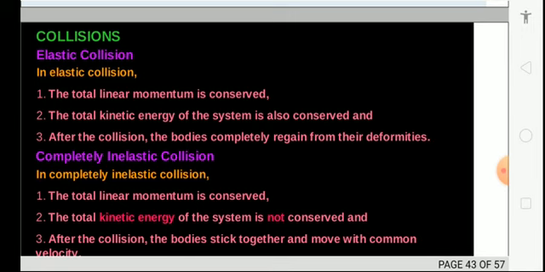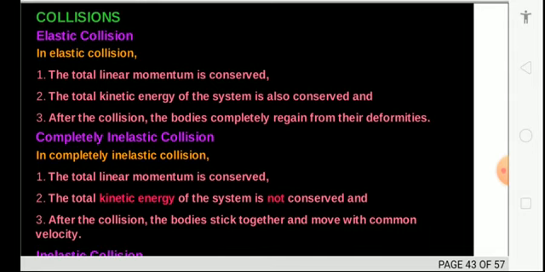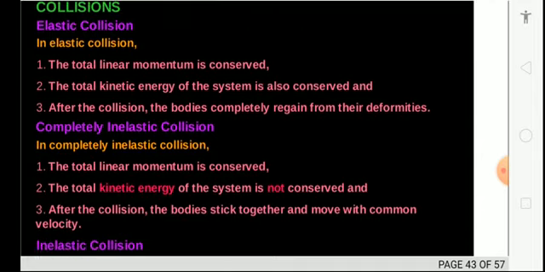Collision. Collision means the interaction. There are two general types of collision. First, elastic. Here the total linear momentum is conserved, the total energy of the system is also conserved, and after collision the bodies completely regain their deformation.